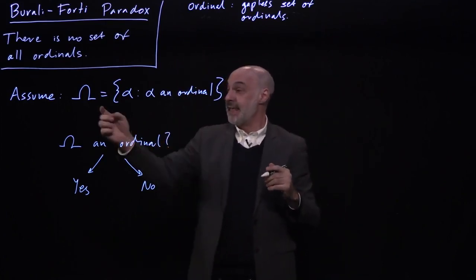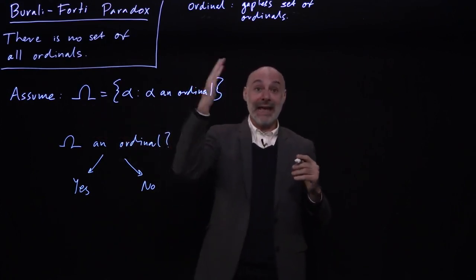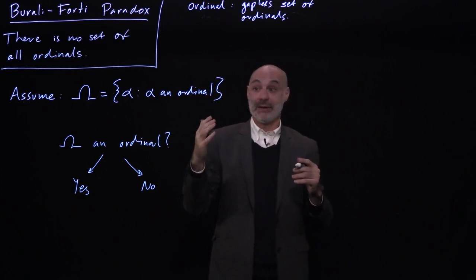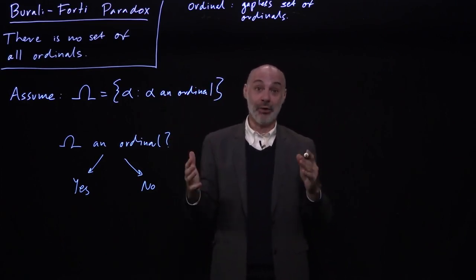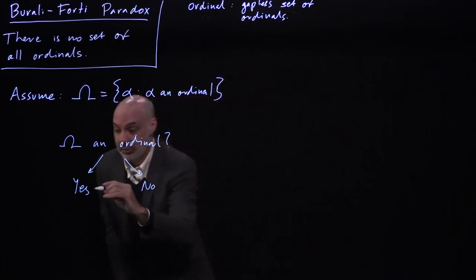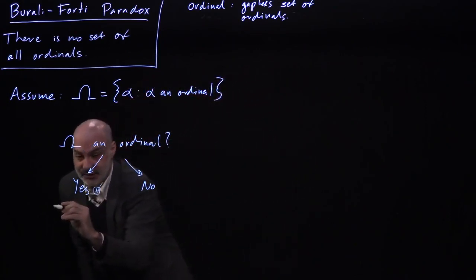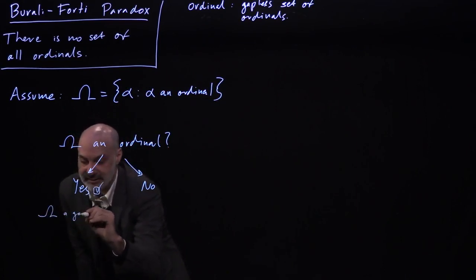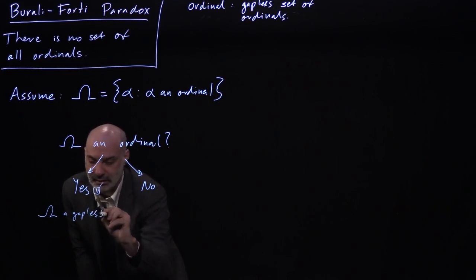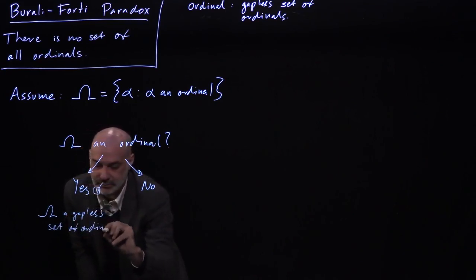And notice that if our set omega existed, it would be a gapless set of ordinals. It's certainly a set of ordinals, and it can have no gaps because it contains all ordinals. So that's our yes answer. We get our yes answer because omega is a gapless set of ordinals.